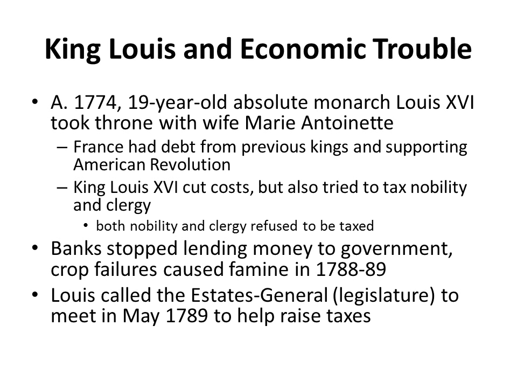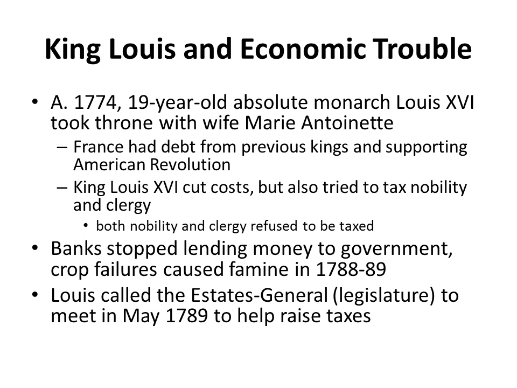The ruler of France during this time of growing unrest was a young man, a 19-year-old, named King Louis. This was King Louis XVI, and in 1774 he took the throne with his wife, Marie Antoinette. While Louis was in charge, France had serious economic troubles. France was in debt from previous kings and also from supporting the American Revolution financially. King Louis recognized this debt, and he tried to cut costs in his government. He also tried to tax the nobility and the clergy to raise more money, but the nobility and the clergy refused to pay these taxes.